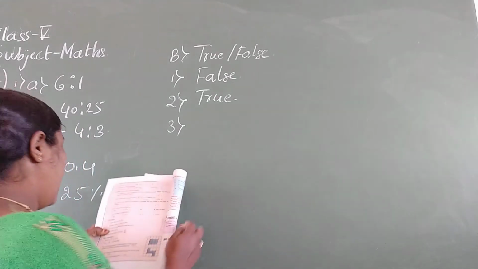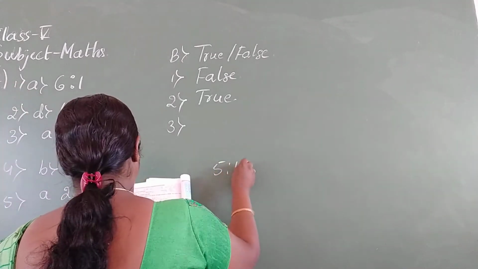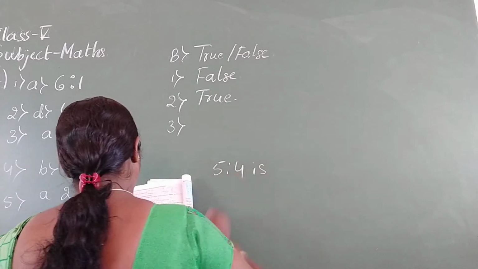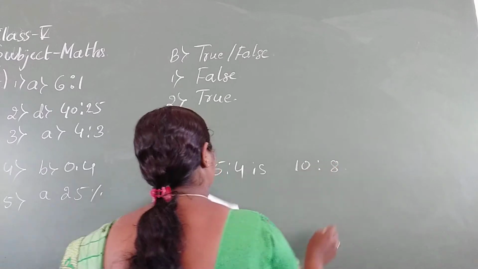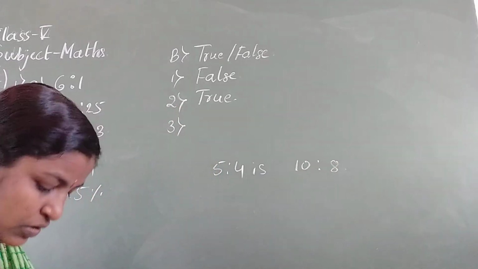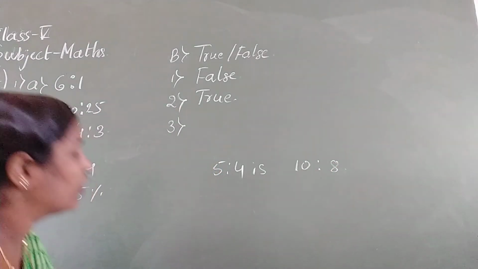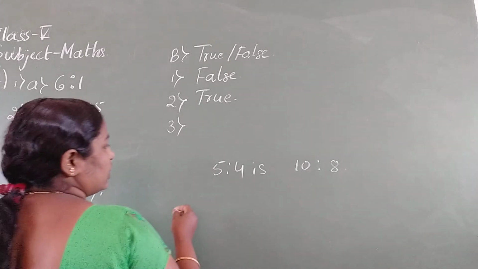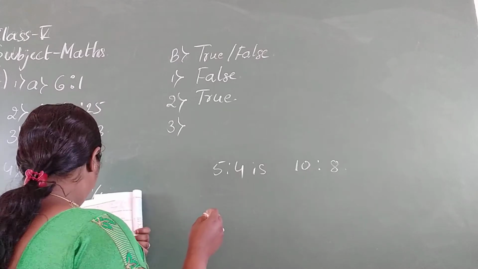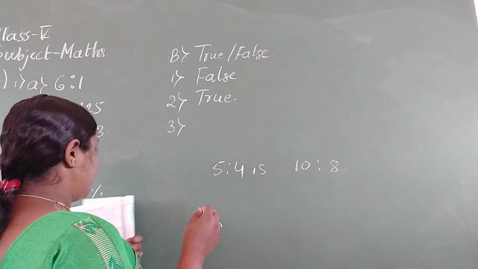The ratio 5:4 is different from the ratio 10:8. Here also we need to check whether the ratio 5:4 is different from the ratio 10:8.